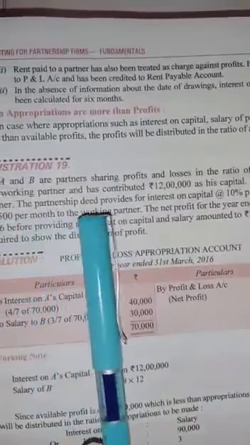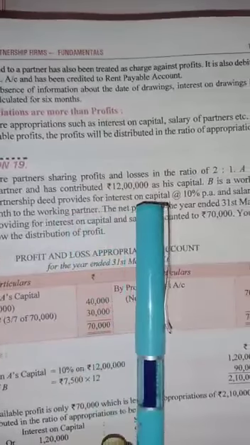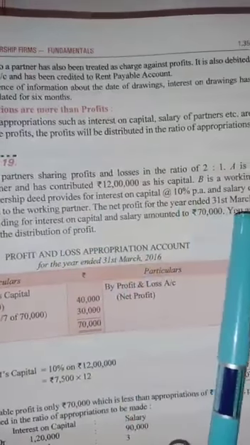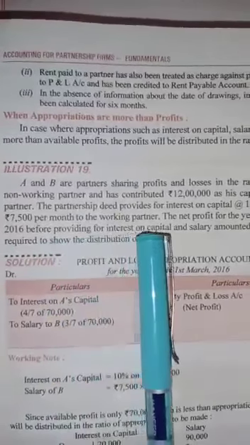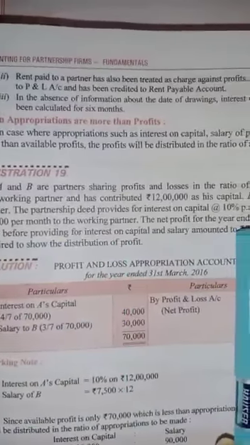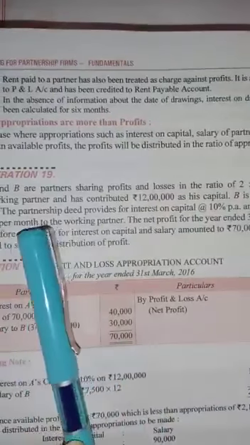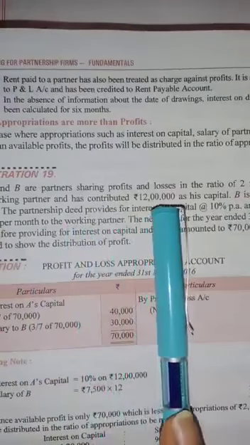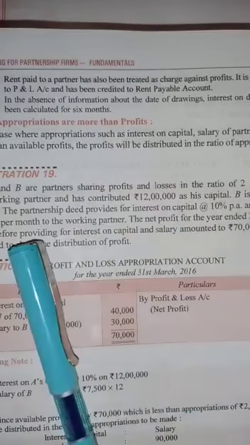Means A was a non-working partner. He has just contributed his capital, that was 12 lakh. B is a working partner. The partnership deed provides for interest on capital at 10%. Means there were two partners, A and B. A has just invested the capital of rupees 12 lakh and B is a working partner.